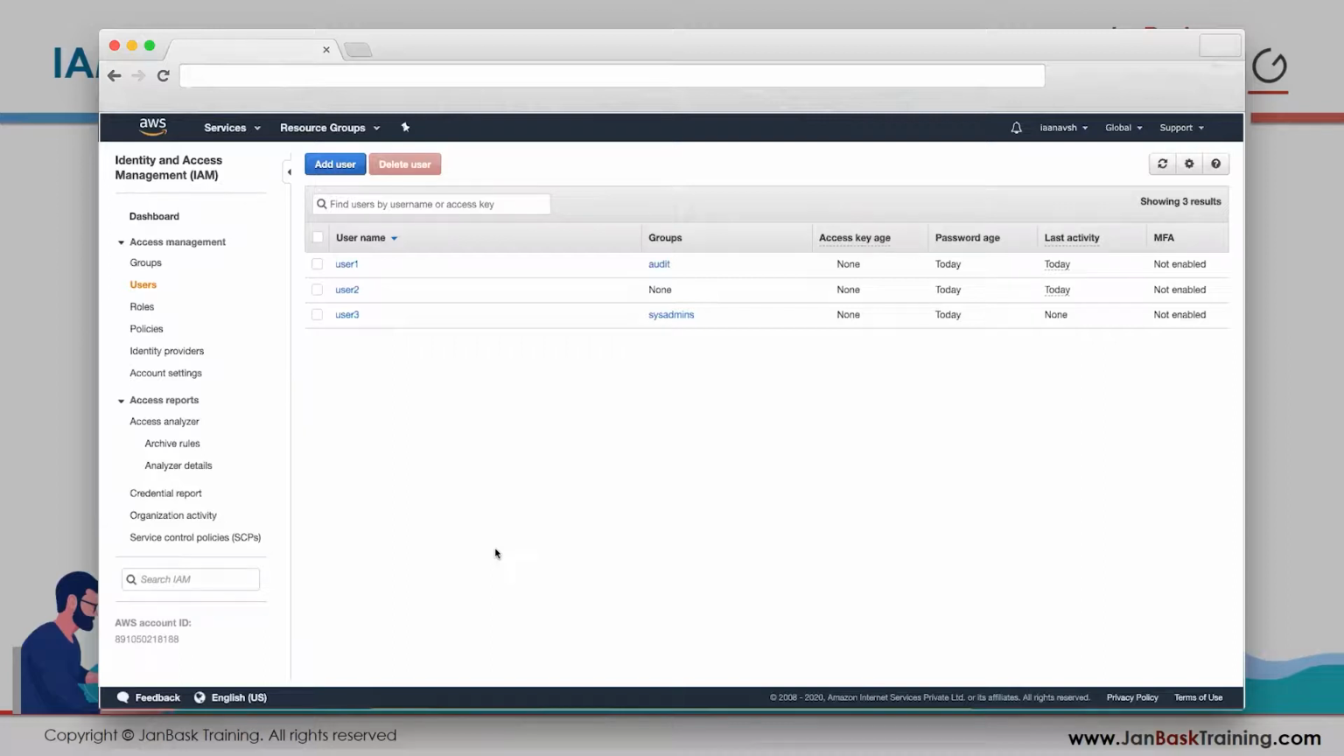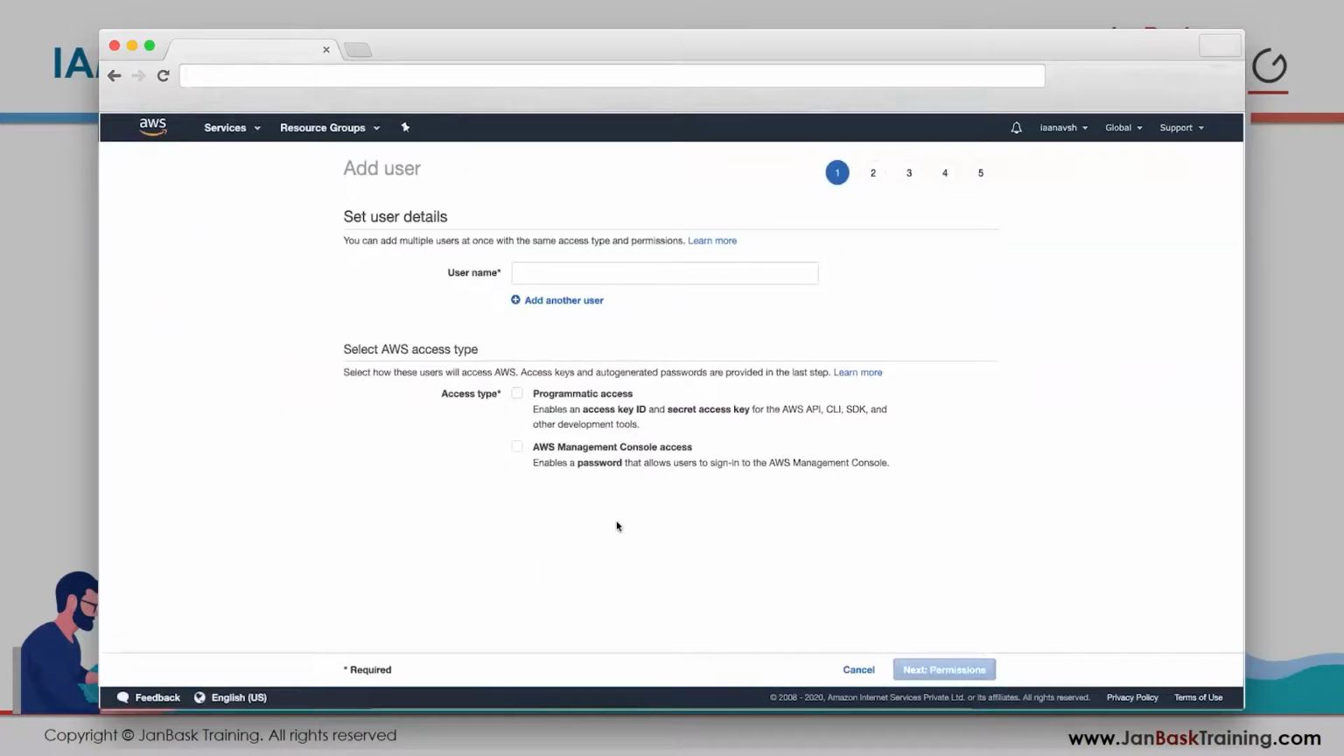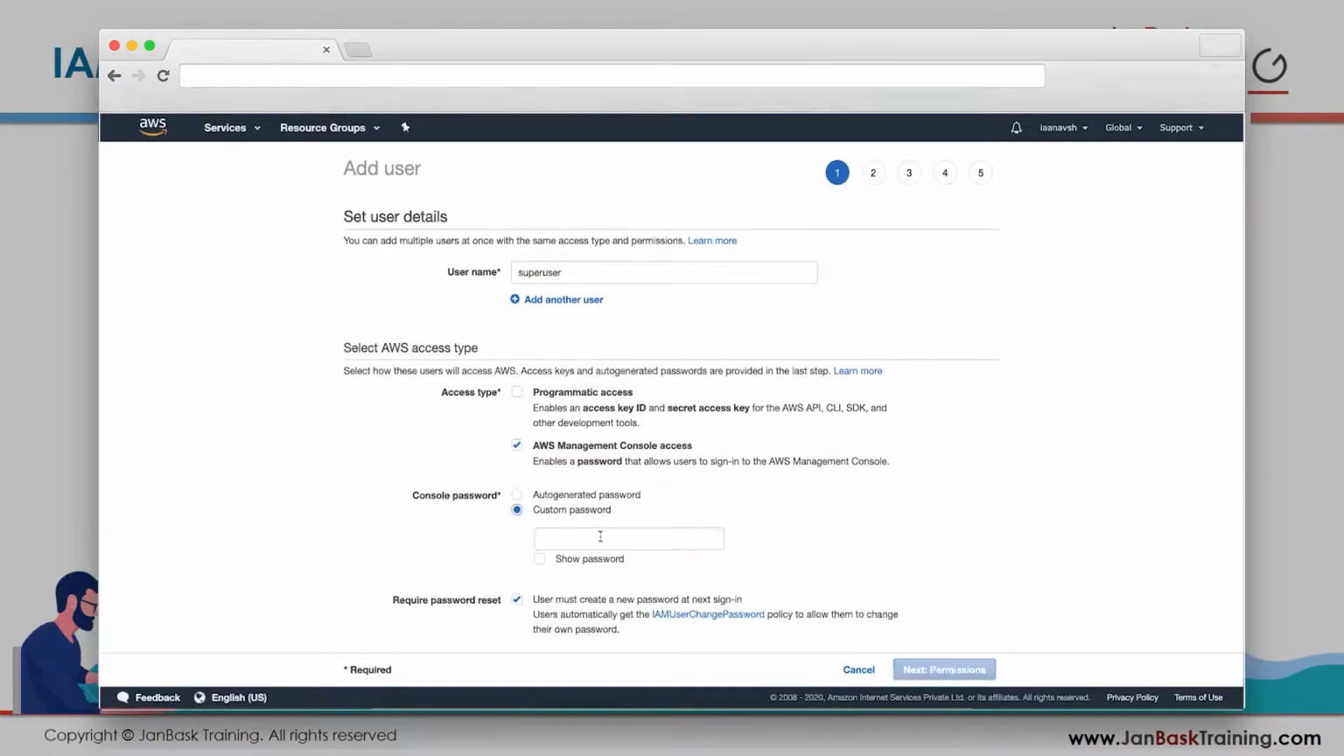So you are giving them permissions to do some stuff. Whatever permissions they don't have, they won't be able to do that. Okay. So let's say you want to create a user who should be able to do each and everything, anything imaginable. Whatever you are able to do as a root account, you want him to be able to do that. So I create a user, super user. Okay. So this is my super user. I'm giving him AWS console access.